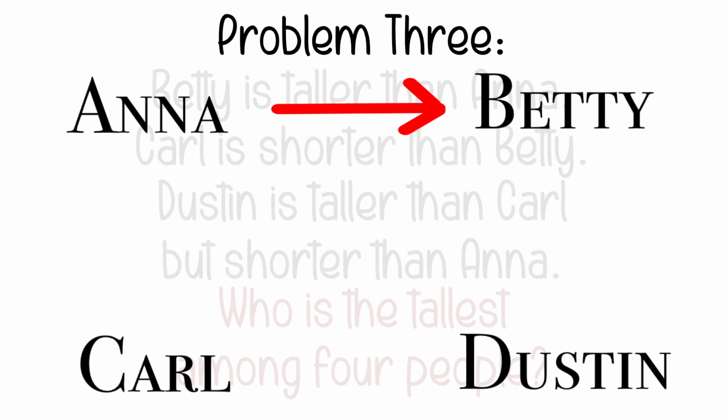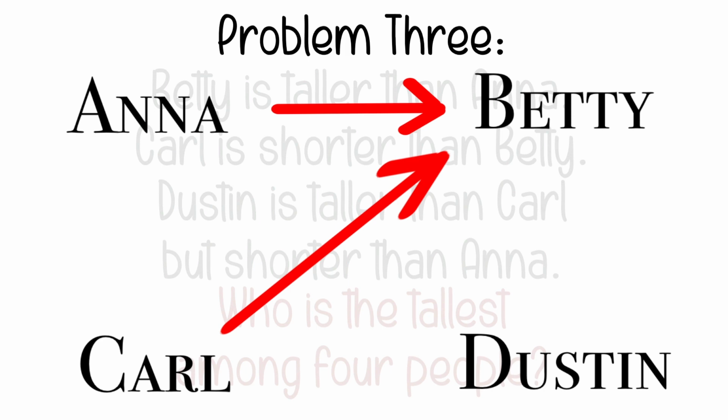We also know that Carl is shorter than Betty, which means Betty is taller than Carl. So we make another arrow from Carl pointing at Betty. Another thing we know is that Dustin is taller than Carl, but Dustin is shorter than Anna.